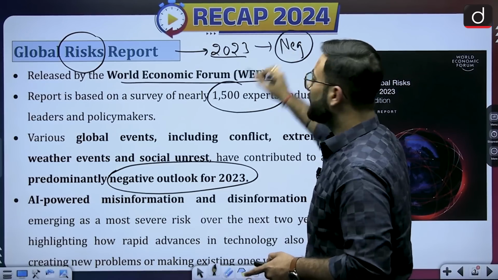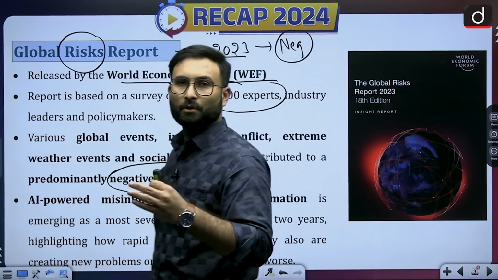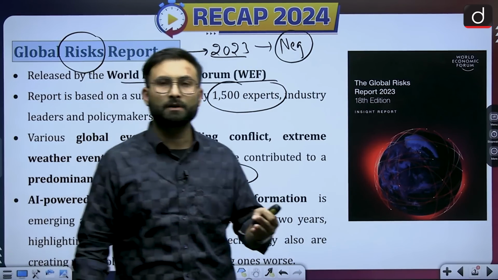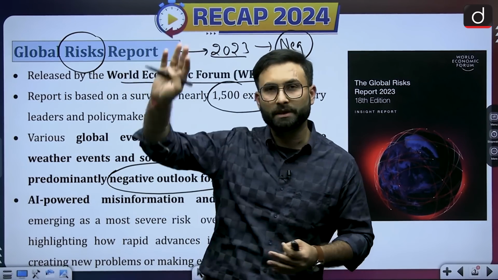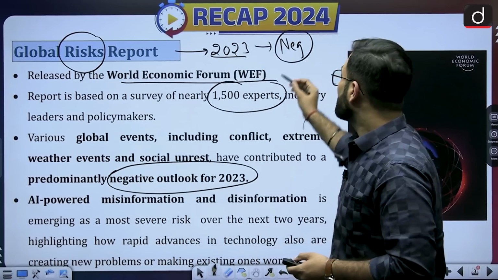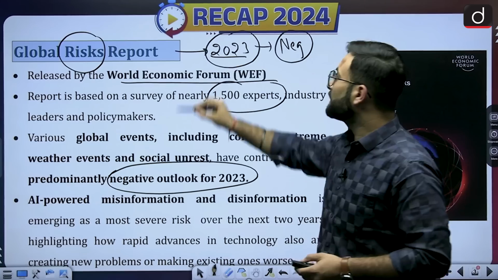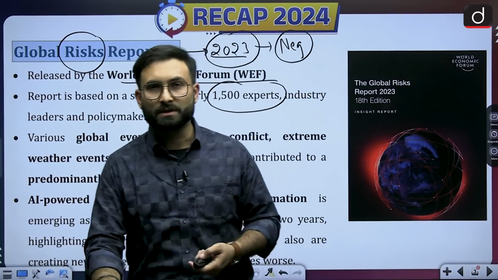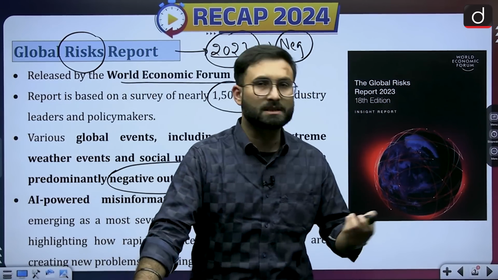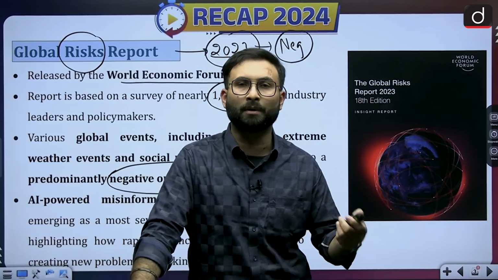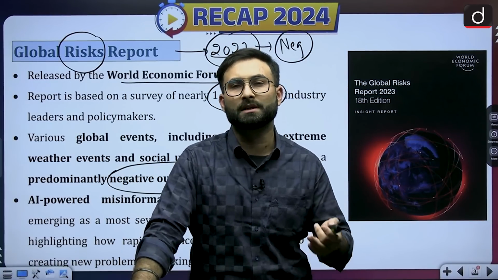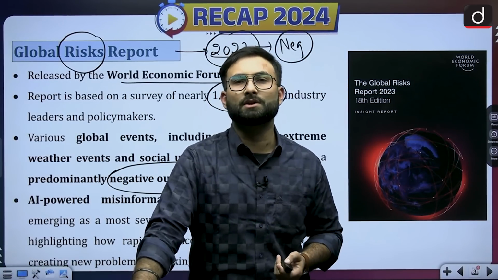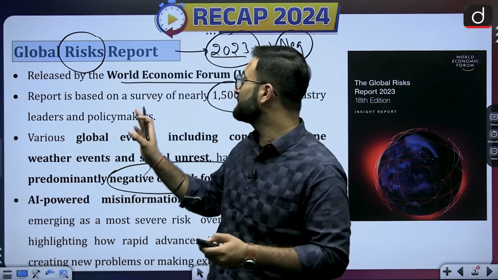Obviously they look at the whole year and then give a picture of it. That is why we are studying the 2023 year. Basically they said that the 2023 year was a negative year in outlook. Why is that? Because there were various geopolitical situations. We have seen the Israel-Hamas war since October. Other than that, the Russia-Ukraine conflict was there, and the Red Sea issue was there. So considering that, it has a negative outlook.